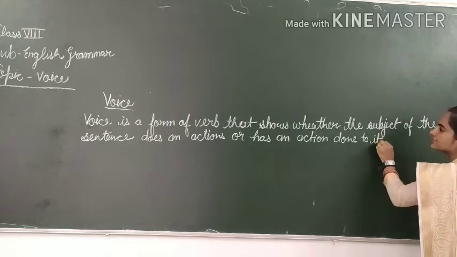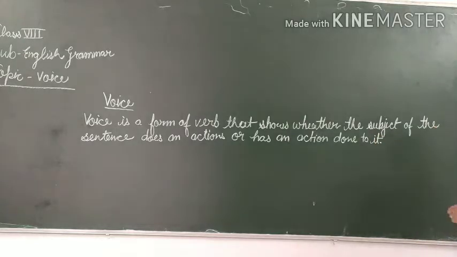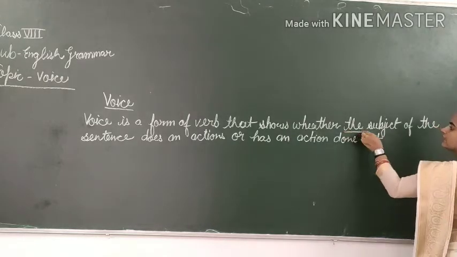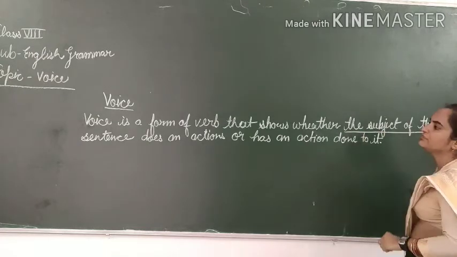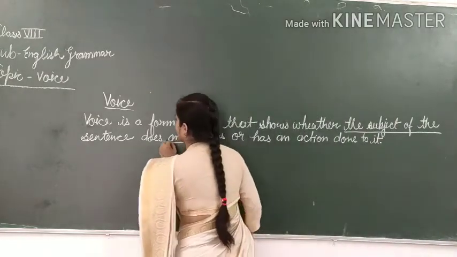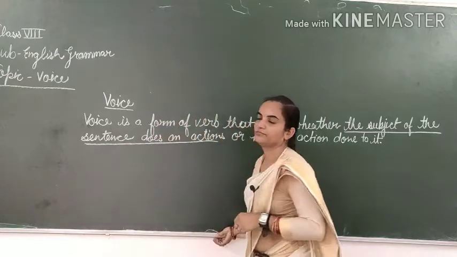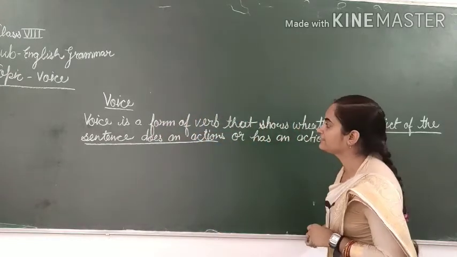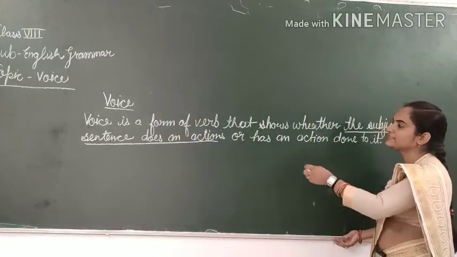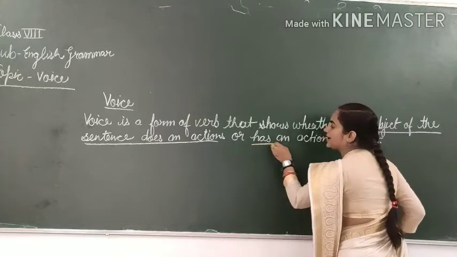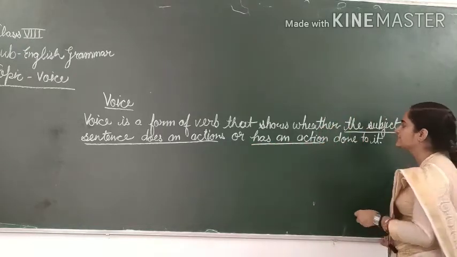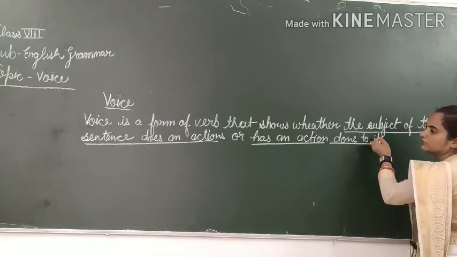Means in voice there are two conditions. First, the subject of the sentence does an action, means the doer of action does an action in the sentence. Second one is has an action done to it.